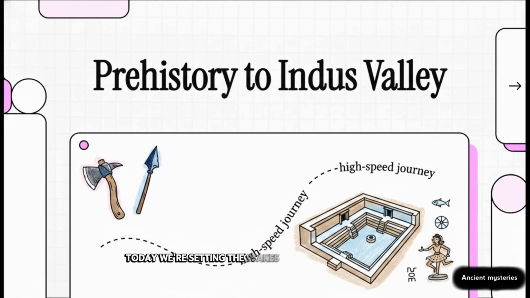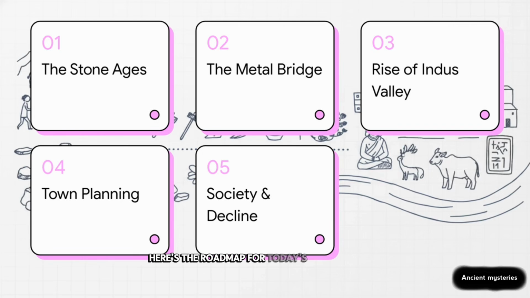Today, we're setting the stakes for your upcoming exam by taking a high-speed journey from the very first, frankly, pretty crude stone tools, all the way to the ancient world's greatest urban miracle, the Indus Valley Civilization. We've got a lot of ground to cover, and my goal is to make sure you walk into that test completely confident and ready to ace it. So let's dive in. Here's the roadmap for today's review session.